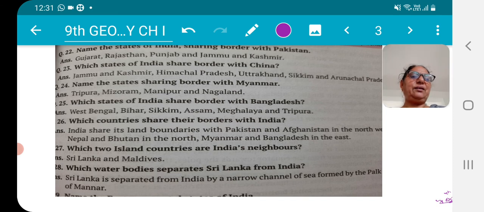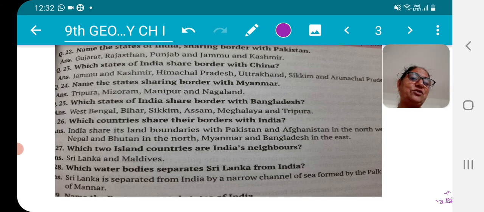You know, children, which states of India share border with China? These are 1, 2, 3, 4, 5, approximately 5 states. These states share border with China. And here you may take one more question: name any 3 states that don't share their border with China. Very interesting. There may be many, but you have to write any 3.